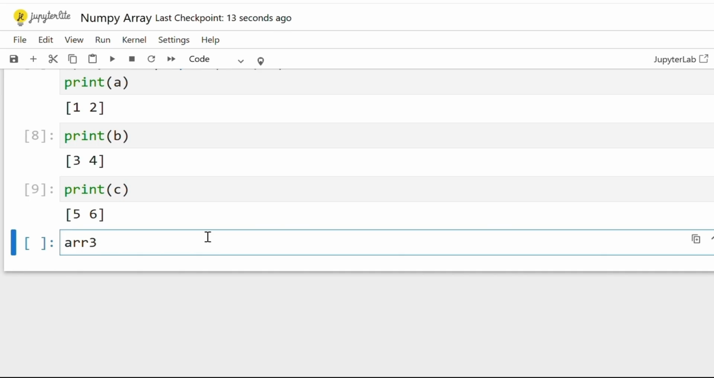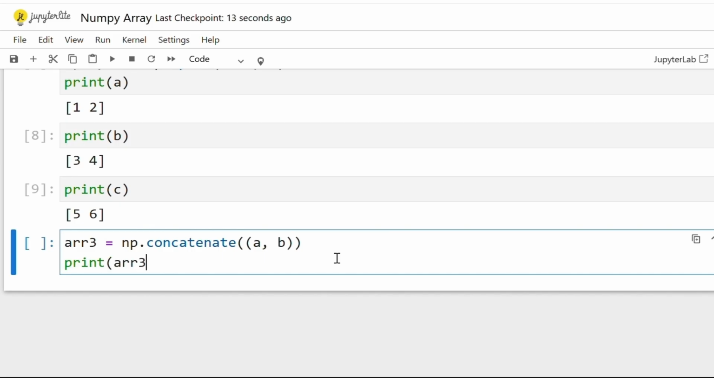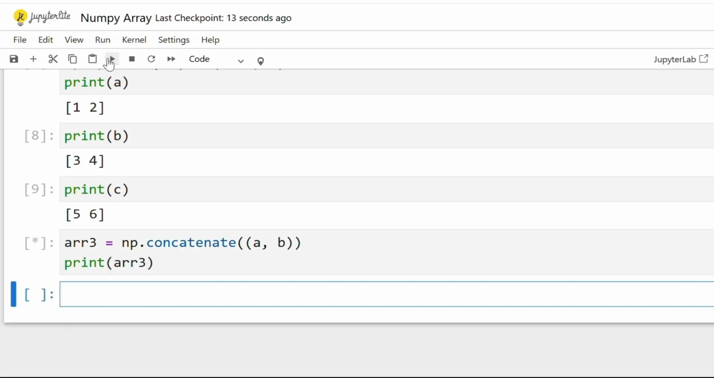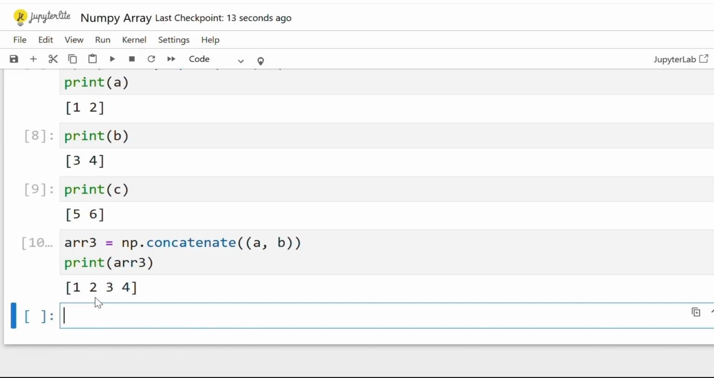So first of all, the name of the array is ARR3. After that, I will type np.concatenate, and then inside the parenthesis, I will pass the pair that I am combining. So I am combining A with B. So here, if I print ARR3 and run the cell, I get to see a concatenated array here.